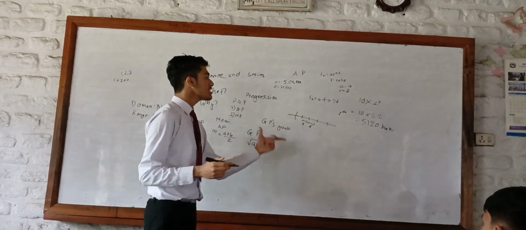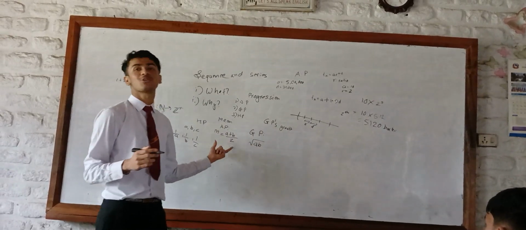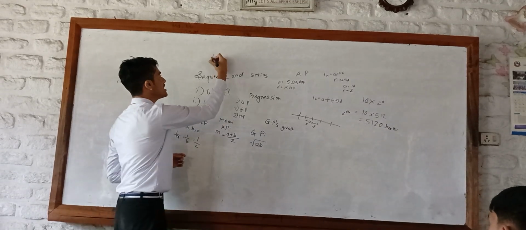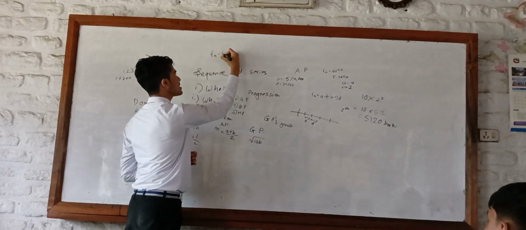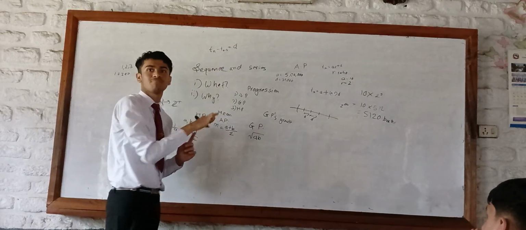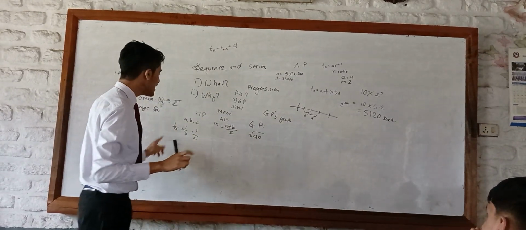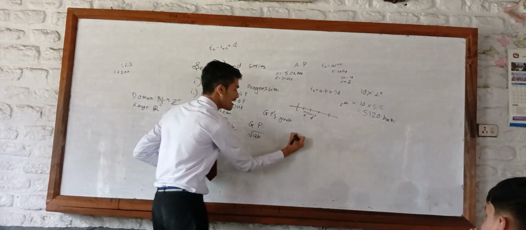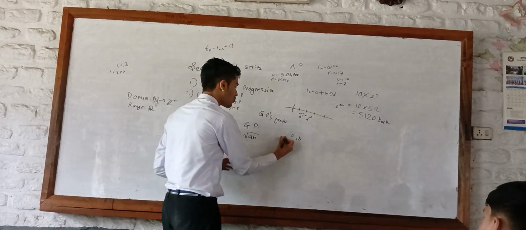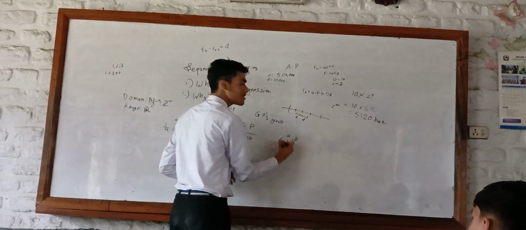let's have the concept of how we solve problems in sequence and series. What is a property of arithmetic progressions? That the common difference is common. That means the nth term subtracted by the (n minus 1)th term is always a constant d. So this means for any three numbers, if A and B are in harmonic progression, then 1 by A and 1 by B are in arithmetic progression.